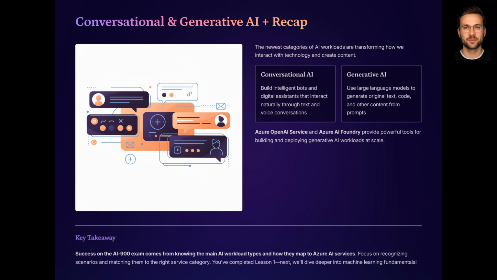Finally, generative AI workloads. Generative AI uses large models, such as large language models, to generate new content. This includes generating text, summaries, and code, images and other media, answers in a chat-like interface. In Azure, generative AI scenarios are implemented with Azure OpenAI and other models available through Azure AI Foundry. For AI-900, you only need to understand high-level concepts and be able to recognize when generative AI is the right type of workload.